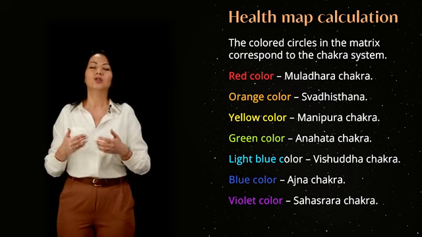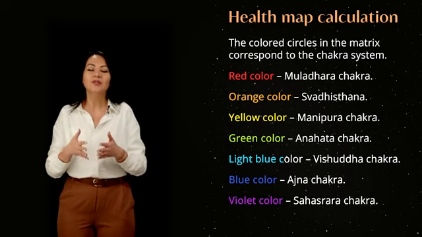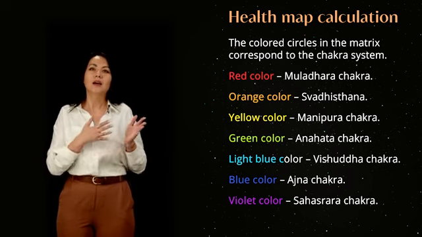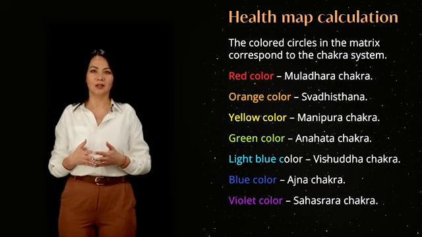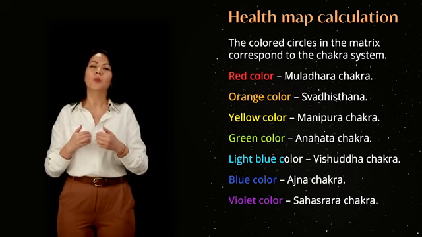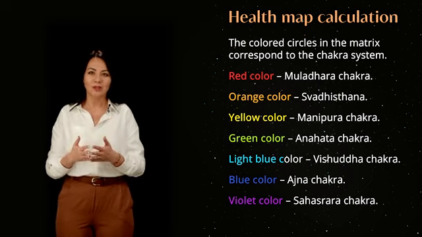Red color Muladhara chakra. Orange color Svadhisthana chakra. Yellow color Manipura chakra. Green color Anahata chakra. Blue color Vishuddha chakra. Indigo color Ajna chakra. Violet color Sahasrara chakra.